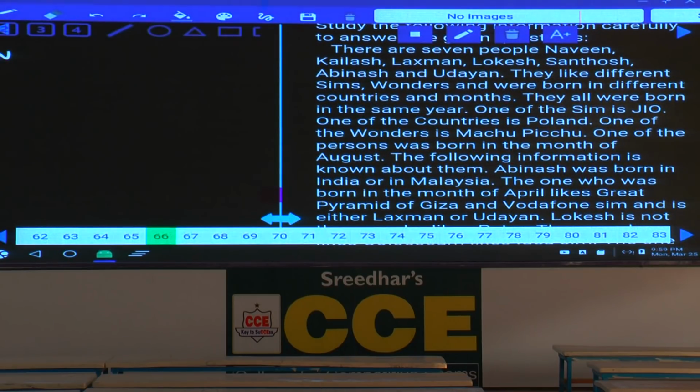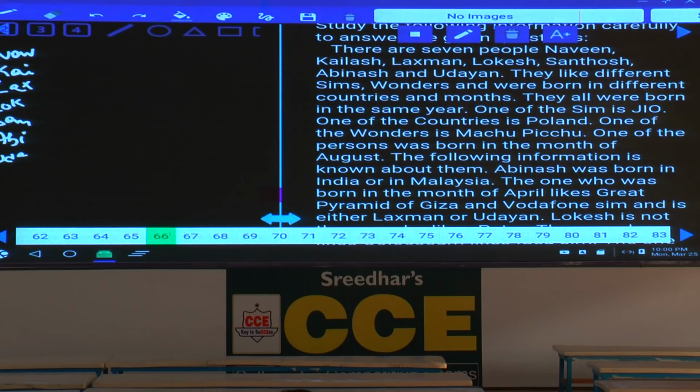Naveen, next one Kailash, Lakshman, Lokesh, next one is Santosh, and after this Santosh, Avinash and Udayan, isn't it? And in total 7 persons.